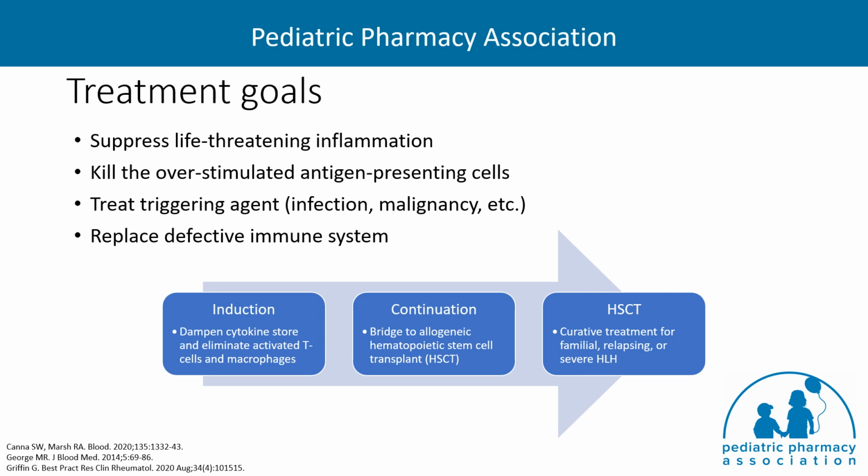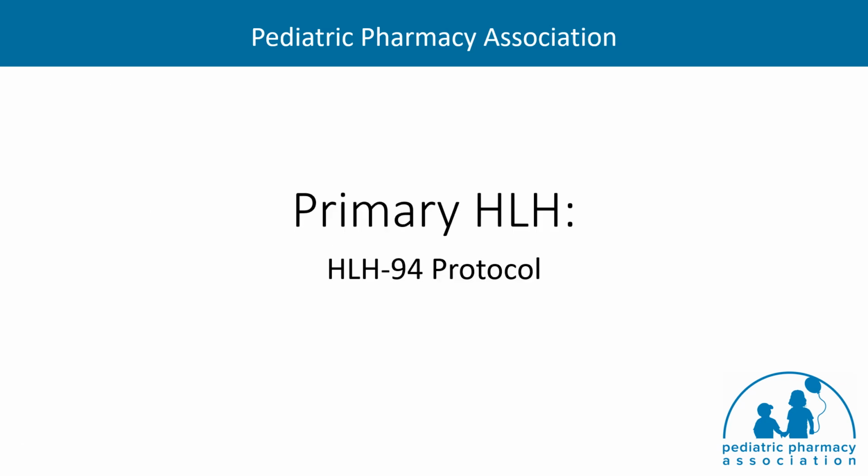The treatment goals of HLH include suppressing life-threatening inflammation, killing the overstimulated antigen-presenting cells, treating the triggering event, such as infection or malignancy, and replacing the defective immune system with an allogeneic hematopoietic stem cell transplant, which provides the best long-term cure rate. A commonly used treatment approach for primary HLH is based on the experiences of the Histiocyte Society HLH 1994 protocol.